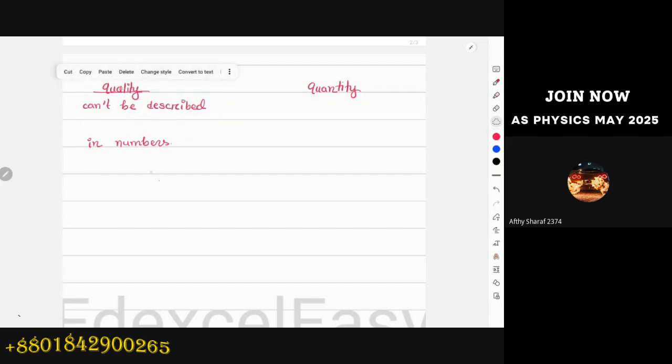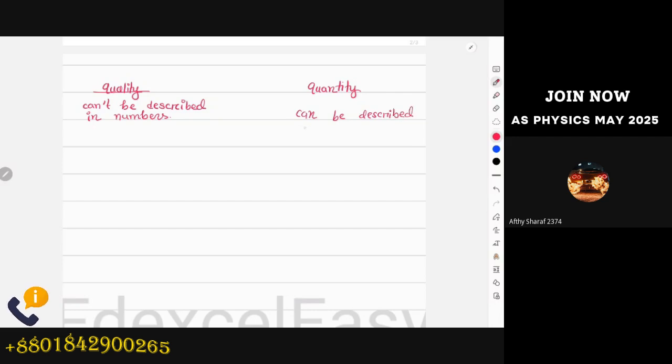Quantity is the opposite of quality: it can be described in numbers. So in physics, we're only going to work with quantity and not with quality. Quality is not a part of our AS or even entire physics. In physics, we're only focused on every situation that we can describe in terms of numbers.